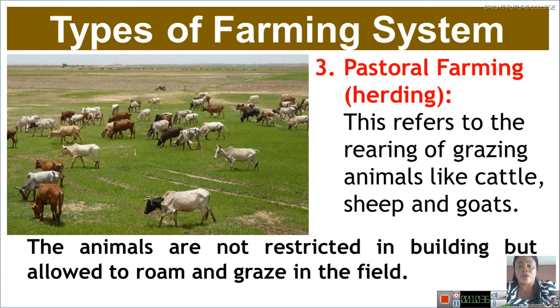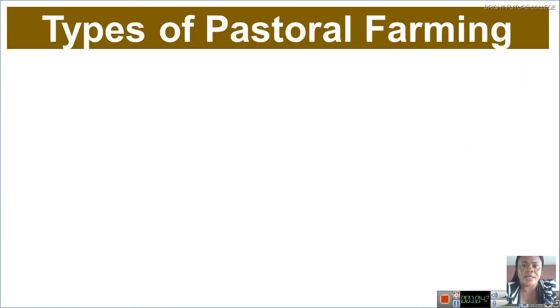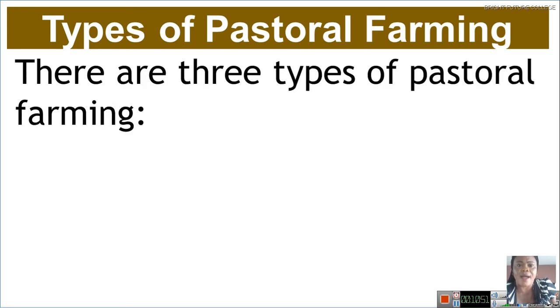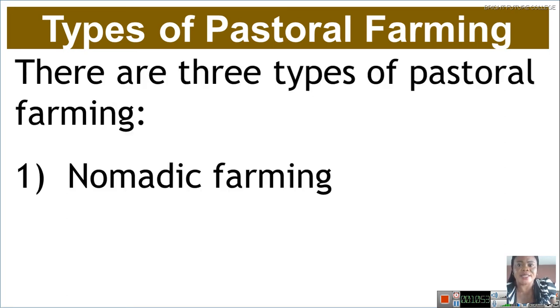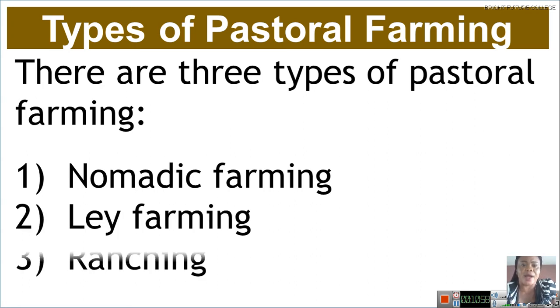You can see this picture. We have the cattle grazing in the field, and then we have the types of pastoral farming or pastoral herding. Let's look at the types of pastoral farming. There are three types of pastoral farming. Number one is nomadic farming.